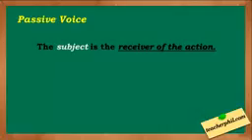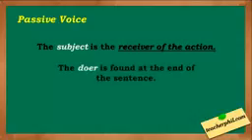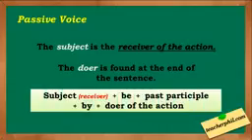Next is the passive voice. In active voice, if you can still remember, the subject is doing the action while the object is receiving. However, in passive voice, the subject is the receiver of the action, and the doer is now found at the end of the sentence, which in active voice you can see at the start. Passive voice follows the pattern subject, which is also the receiver, plus be, plus the past participle, plus by, plus the doer of the action.